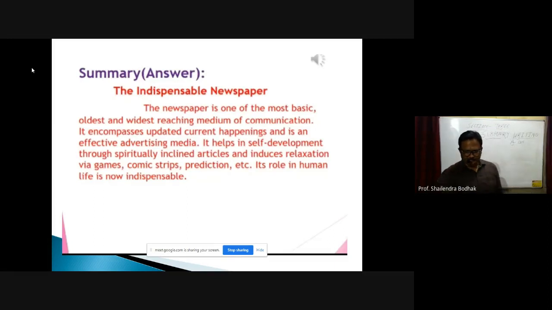There are three paragraphs, and those three paragraphs are summarized into one paragraph. It means from each paragraph, one line is taken, and then some words are included there. See, inclined, induces. These words you can use there. So in this way, we can make a summary.